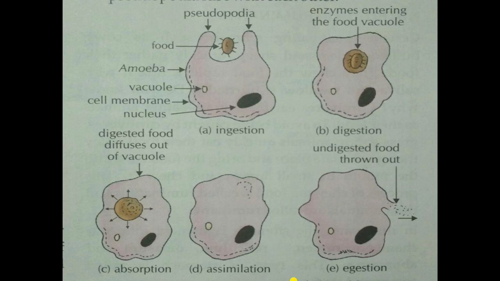You all know assimilation is the utilization of the food which gets absorbed, use up of that food. The digested food absorbed is stored or utilized for its growth, development, multiplication and release of energy as well. Now look at the last picture, egestion. Are you able to see the undigested food is thrown out from a particular place where the cell membrane breaks down, and the undigested food is thrown out of the body of the amoeba. So this is how the entire process of nutrition takes place in a very small microorganism, which we call amoeba. I hope you are able to understand.